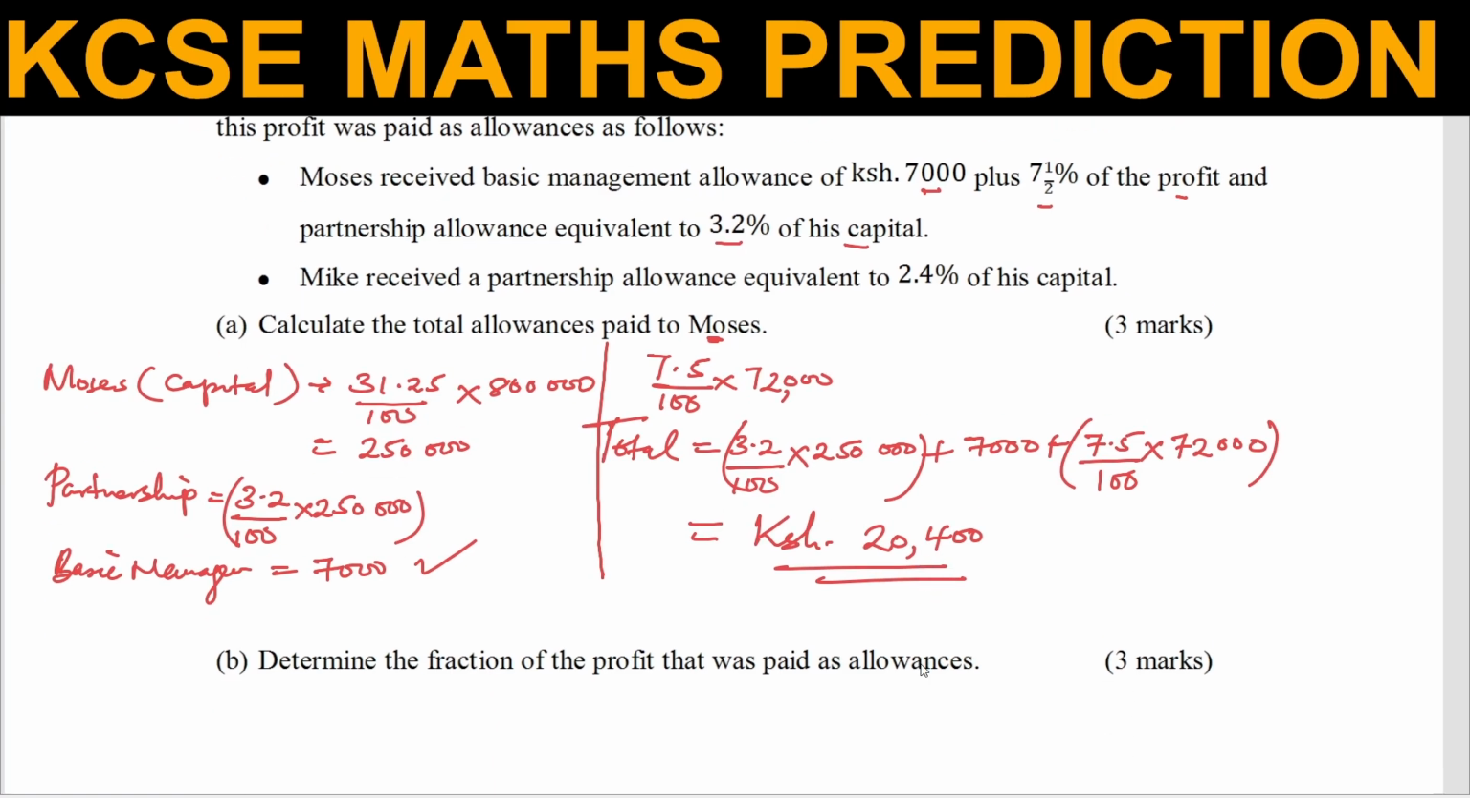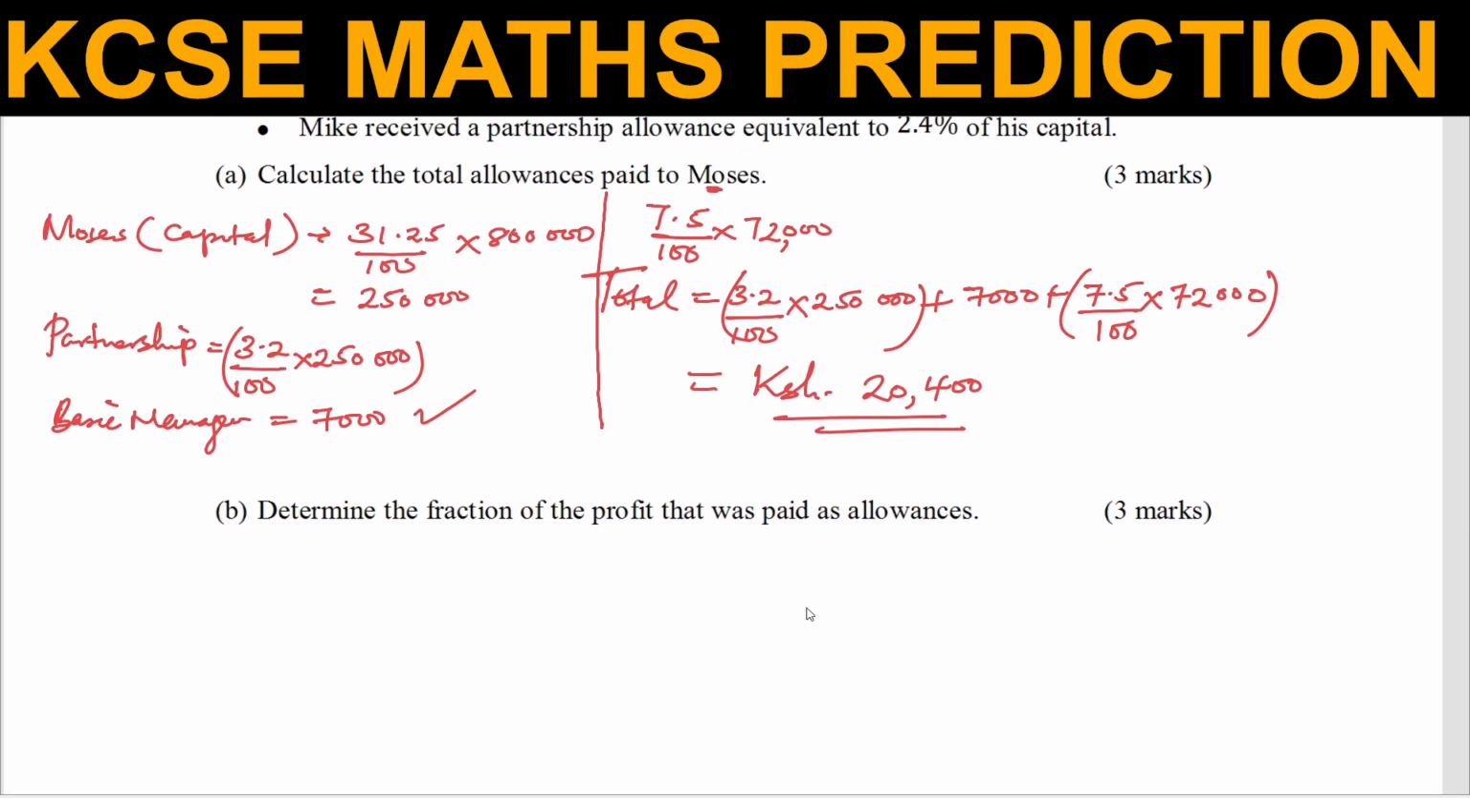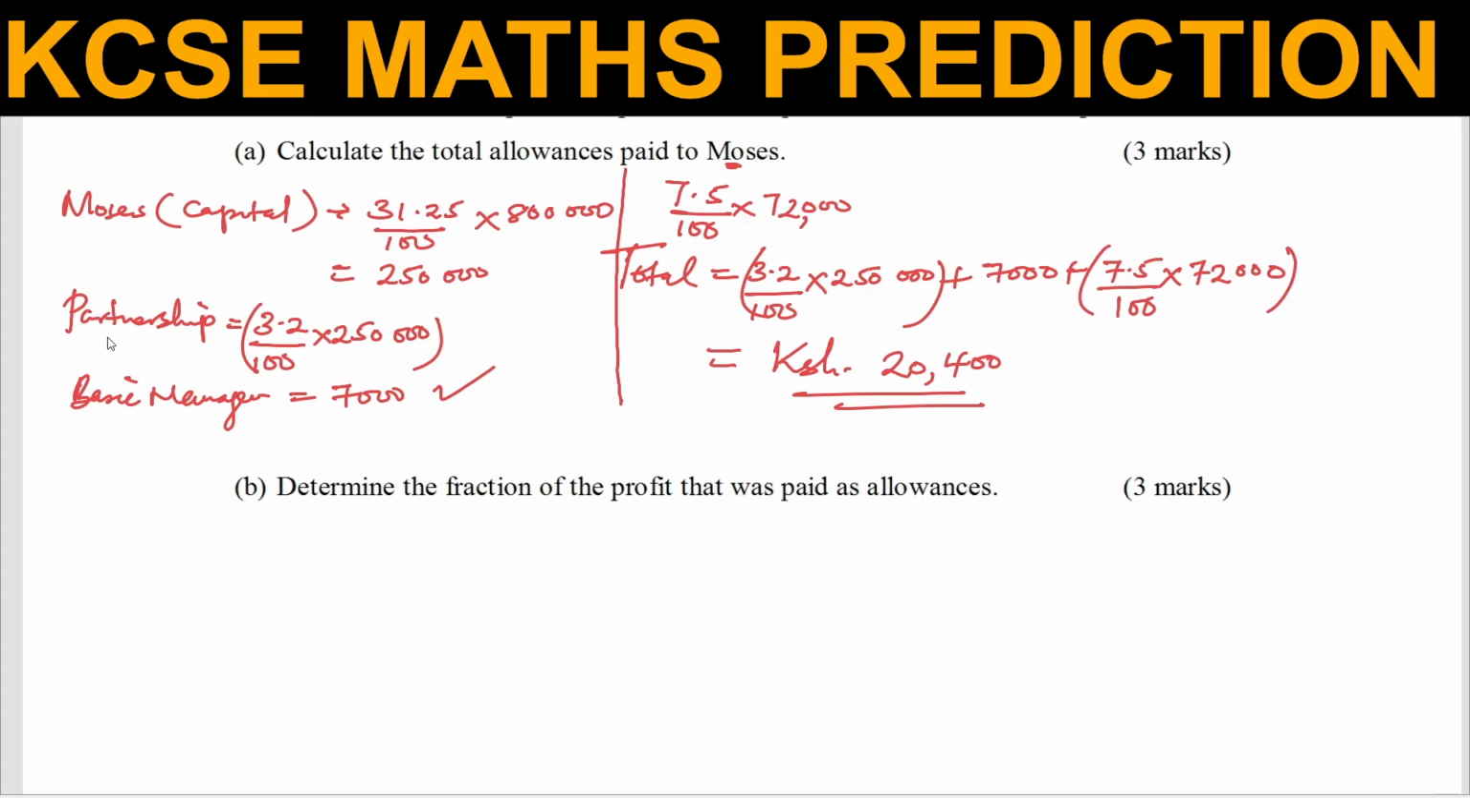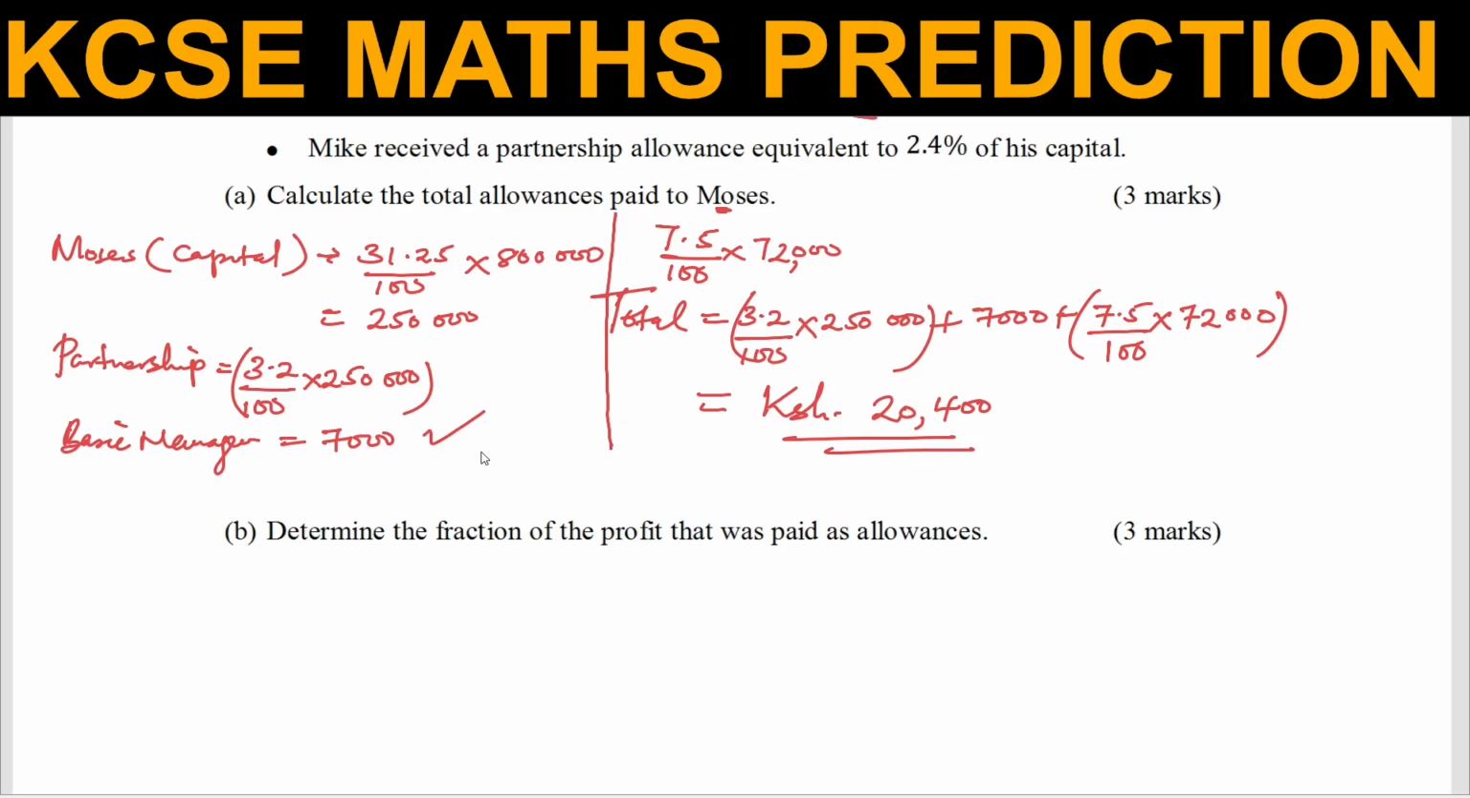We go to the next part. Part B, determine the fraction of the profit that was paid as allowances. Now for this one, first of all, we have the allowances paid to Moses. What we need to do is get the allowances that were paid to Mike, because you already have the allowances paid to Moses, which is 20,400.